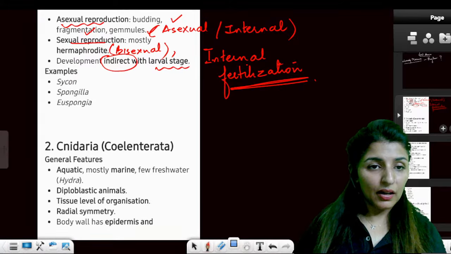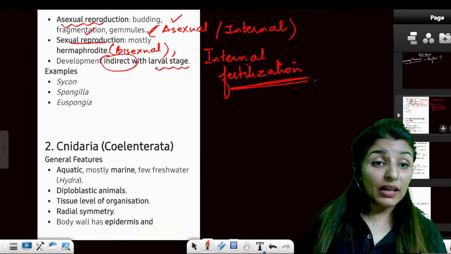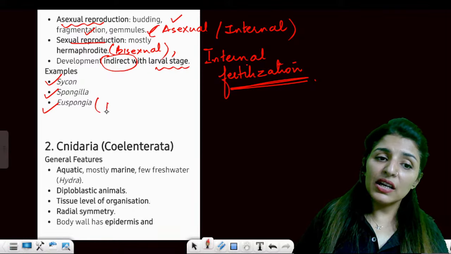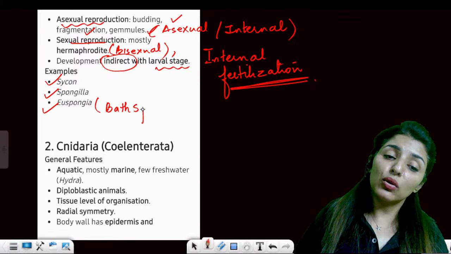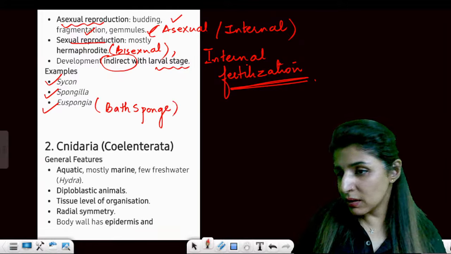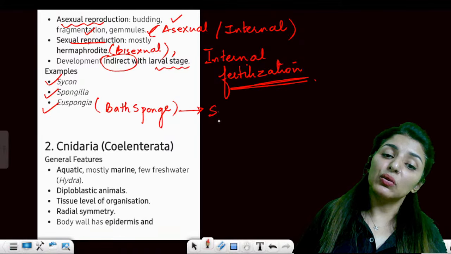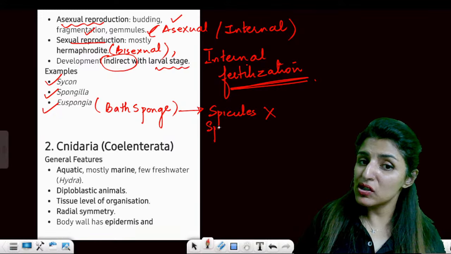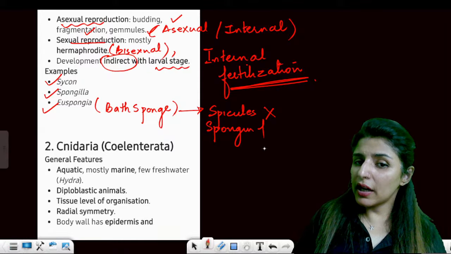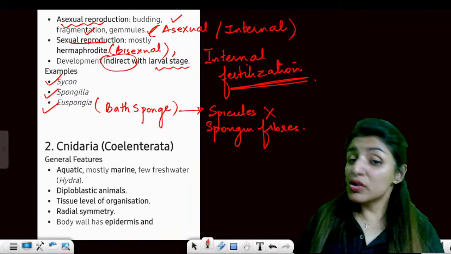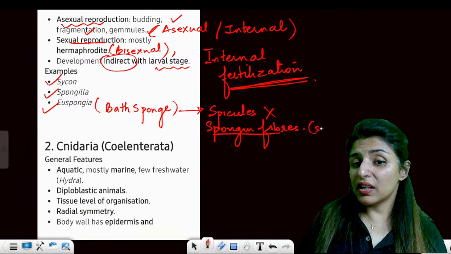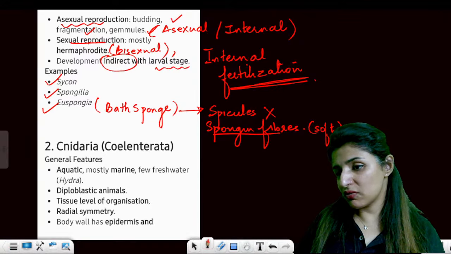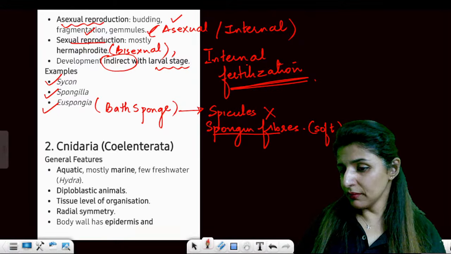Perfect. Now, start talking about the examples: Sycon, Spongilla, and Euspongia. Now, Euspongia is known as the bath sponge. This is known as bath sponge because it is used for bathing purpose. Why? Because it doesn't have spicules. Spicules are hard, and they are absent. It only has spongin fibers which are softer, right? So it can be used for bathing purpose. Rest, all of them, they have spicules and spongin fibers. Are these points clear? Perfect.